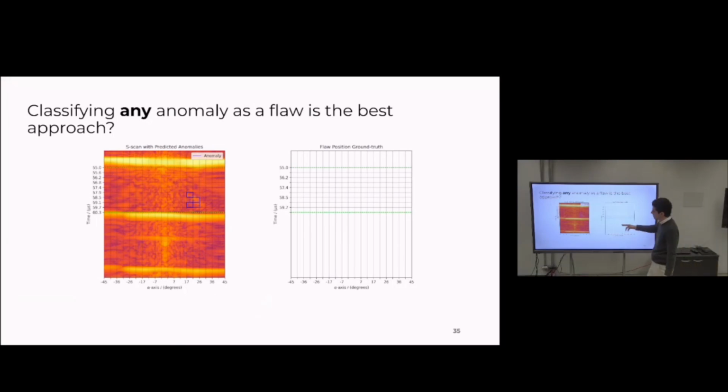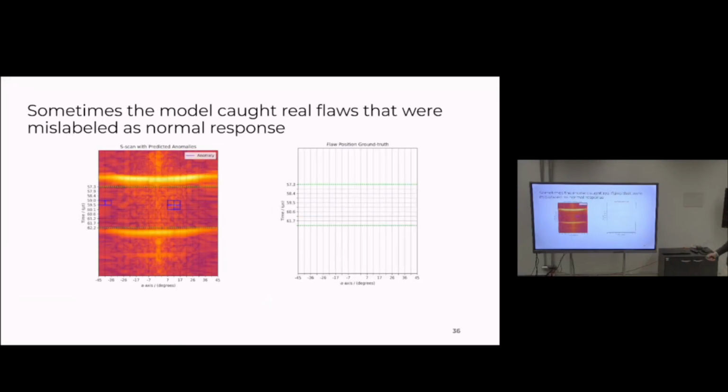So for instance, here is an artifact, probably due to water turbulence, that the model classified as a flaw, when in fact it is not. And here I put an interesting result where the model classified these two features as flaws.